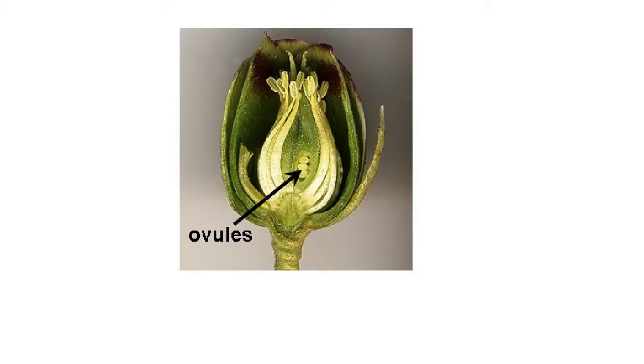The embryo sac contains 7 cells, which is 3 plus 3 plus 1. The first 3 are at the micropylar end, which are 1 egg cell and 2 synergids. At the opposite end there are again 3 cells, which are called antipodal cells, and in the center is a large central cell containing 2 nuclei called the polar nuclei. So all this is about the ovule.